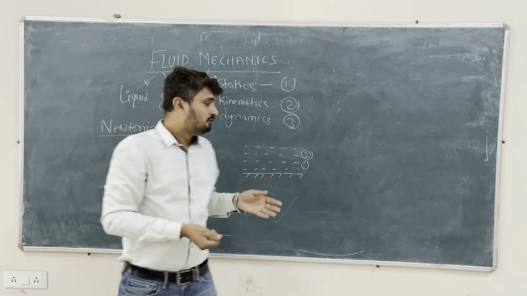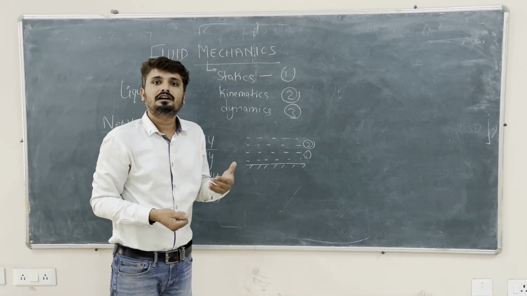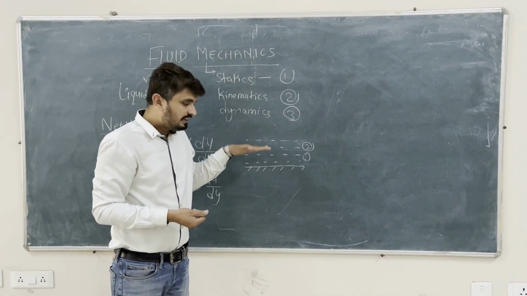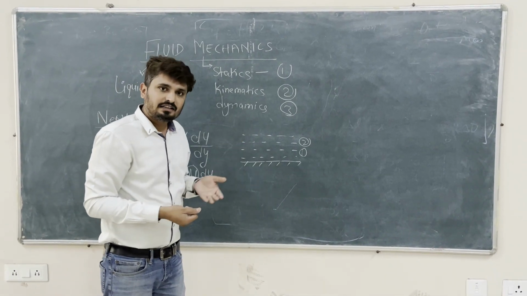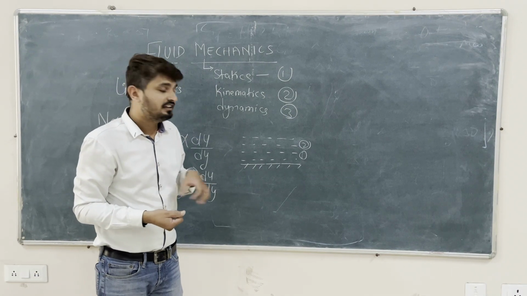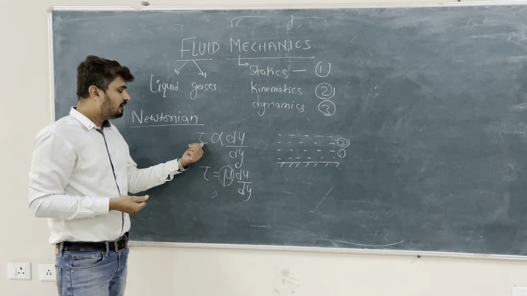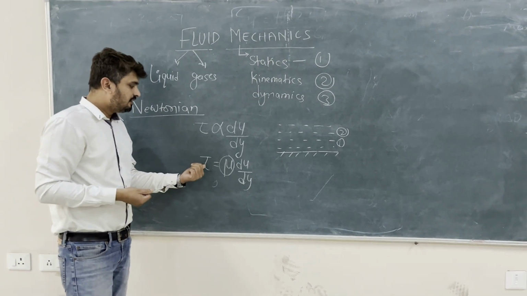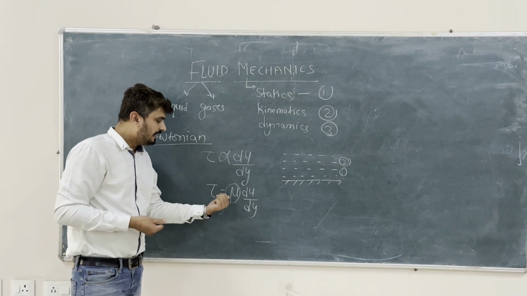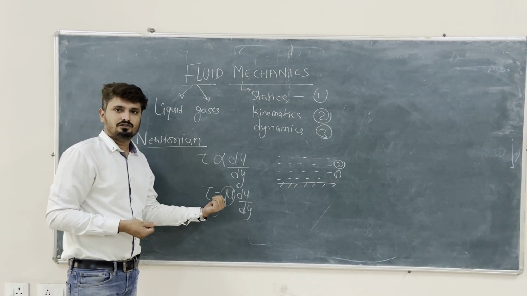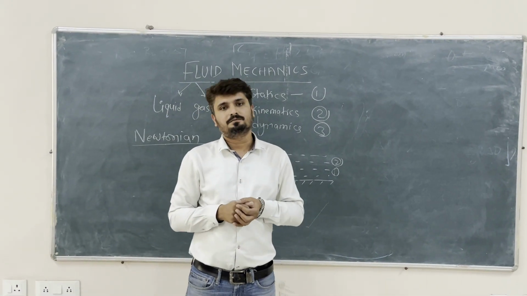So between the upper layer and the lower layer there is a shear force. By definition, a material that is continuously deforming under the action of shear forces is a fluid. When one layer opposes the motion of the other layer or provides resistance to it, that is viscosity. Newton's law of viscosity is defined as shear stress directly proportional to the rate of shear strain, and that mu is the viscosity. So this is all about the basics of the subject. Thank you.